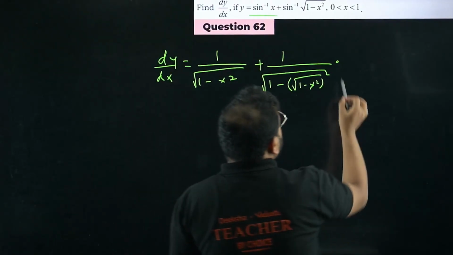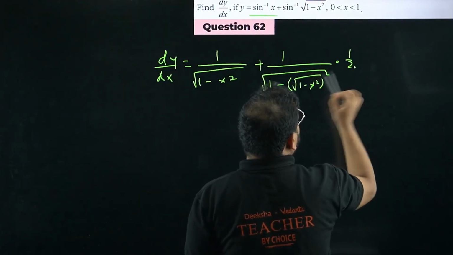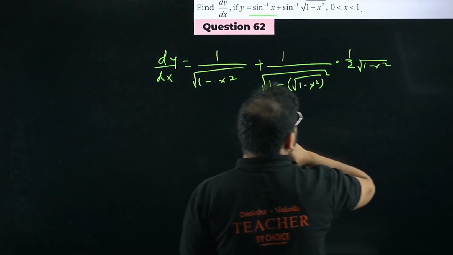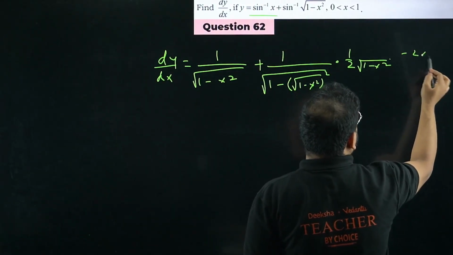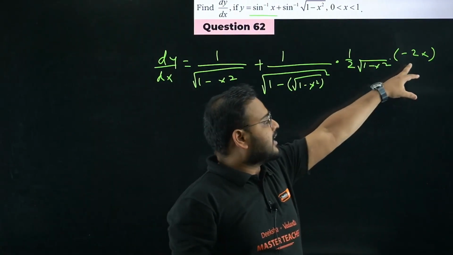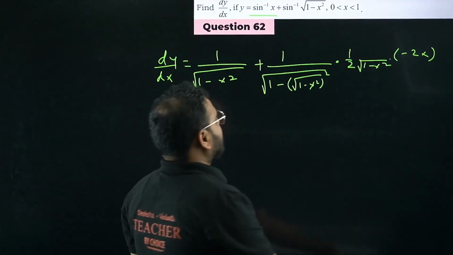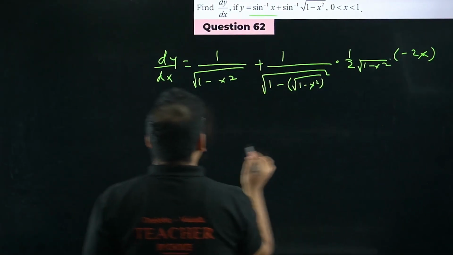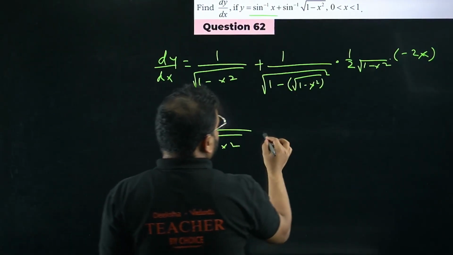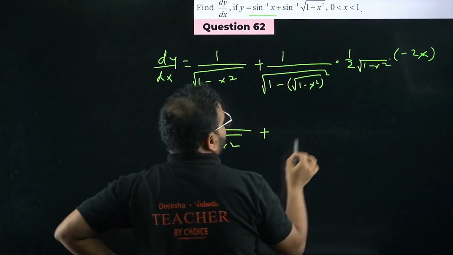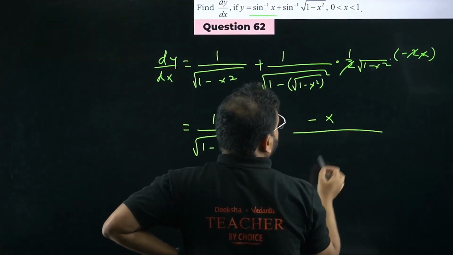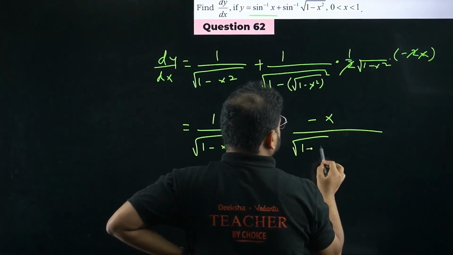Okay. So you're gonna get this for this root part. It will become 1 by 2. Okay. And you'll have this root in the denominator, 1 minus x square. Okay. And you're gonna get minus 2x for the x square part. Chain rule. First for the sine inverse, second for the root part, third for the x square. You're gonna get this as minus 2x. Please check. So what I'm getting now? 1 upon root of 1 minus x square plus. Okay. What I have over here, this 2 and this 2 is cancelled. I have numerator as simply minus x divided by, this will come over here, of course, 1 minus x square.